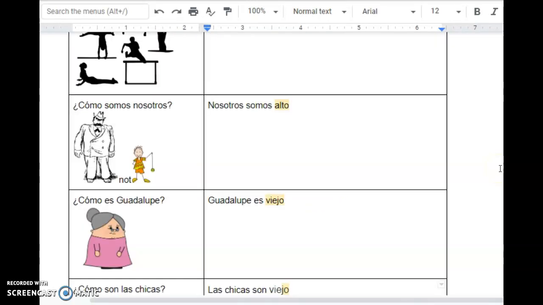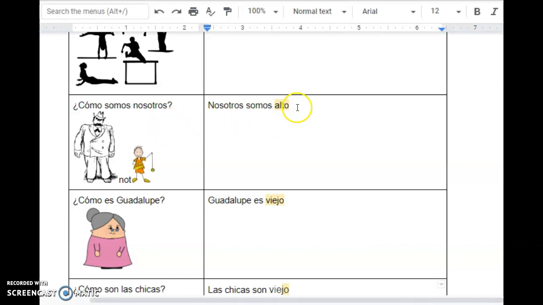All right, so we're looking at another student's work, and I wanted to point out a couple of common errors that I've seen here as well. So, on this one here, it says, ¿Cómo somos nosotros? So we've got to think about, well, what does nosotros mean? That means we. So we is more than one person.